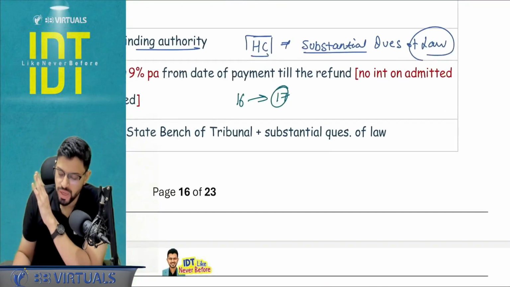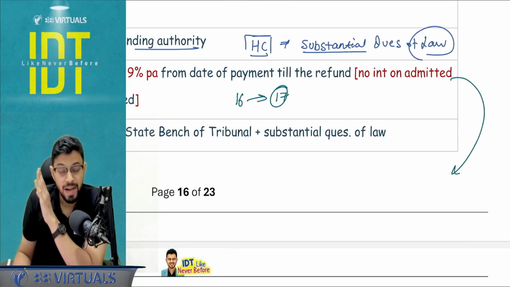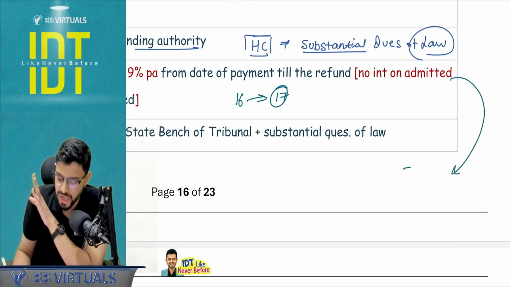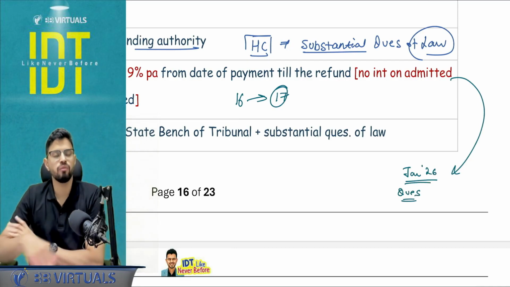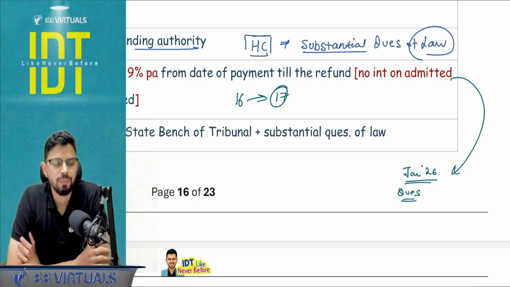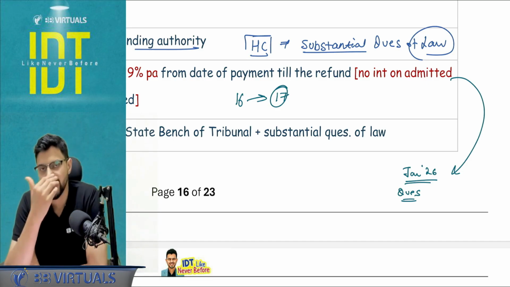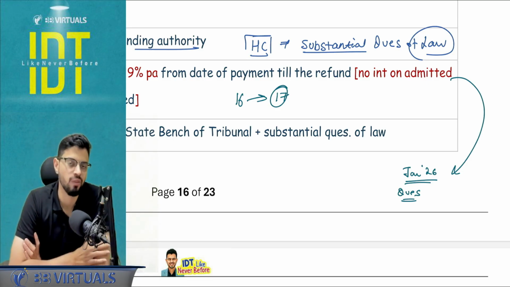With respect to this only, I just wanted to clarify one thing, that please ensure Jan 26, although it will not be repeated, Jan 26 question on the refund, where many students had a query that, sir, in that particular question 9% interest has not been taken, rather 6% interest has been taken. Why?